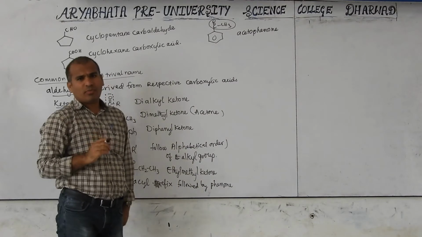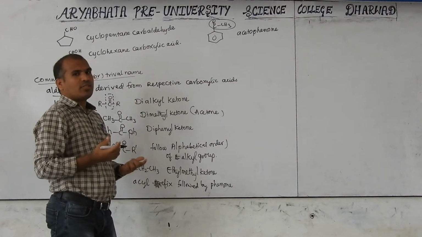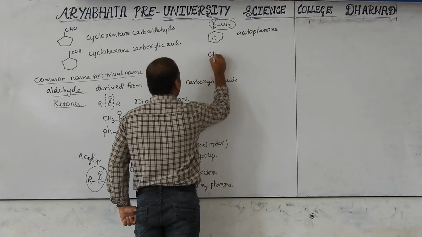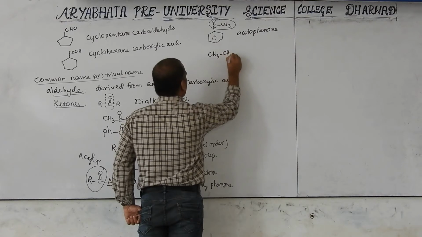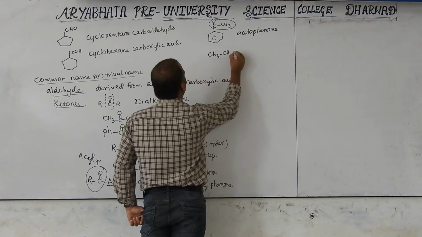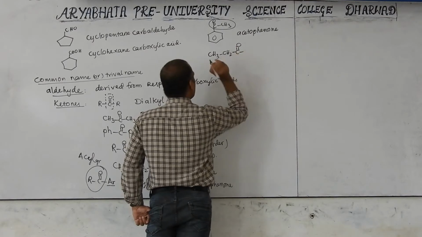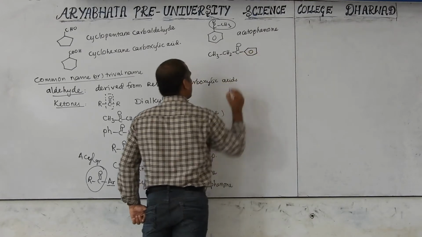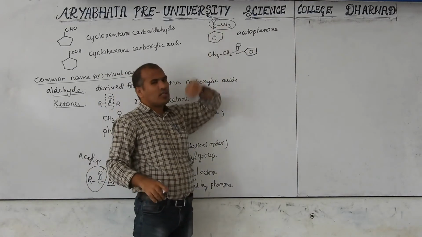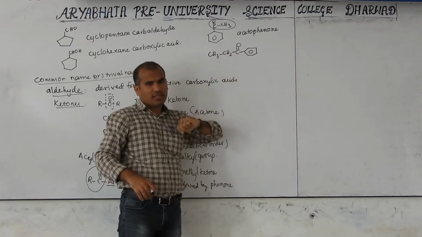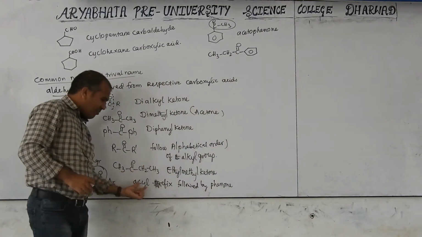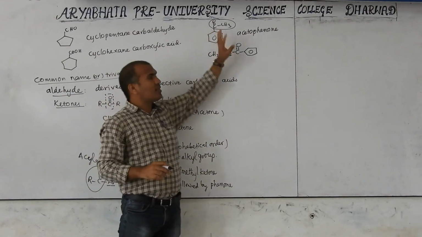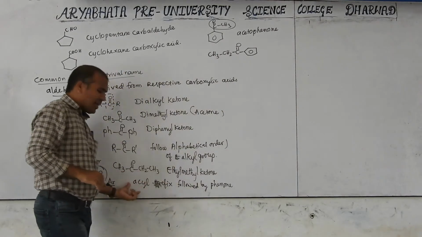Acetophenone. We have to remember common names because there are no exact rules, and they are always changing. If the R group is CH3CH2, how many carbons are there? Two. Here one extra carbon increases, so what is the name? Acyl prefix followed by phenone. This is not acyl now; here, two carbons, that is acetyl. Overall this is the acyl part.